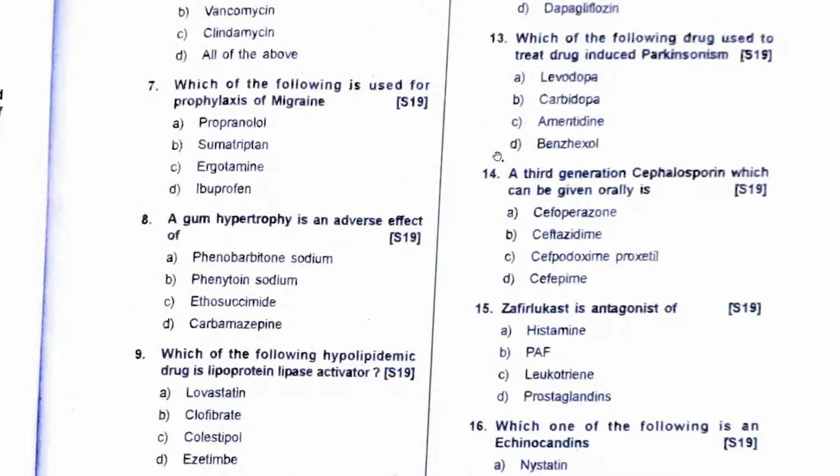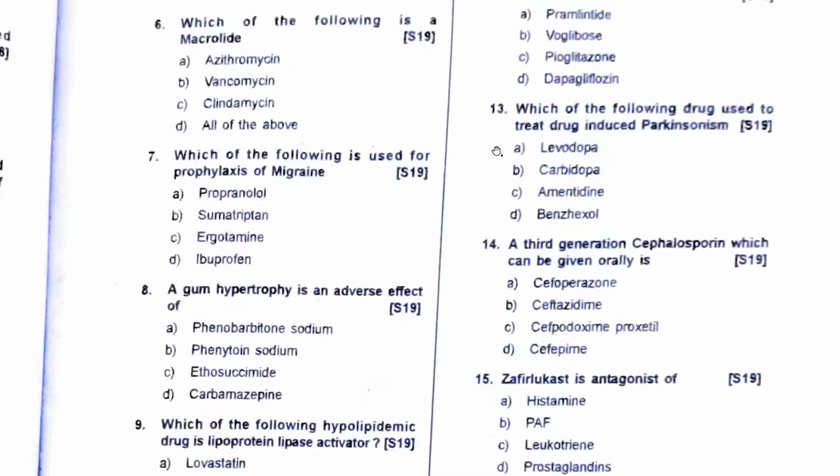Drug used to treat drug-induced Parkinson. Again, it's a repeat question. I told you it's benzhexol and benztropine. Levodopa, carbidopa, it's a fixed drug combination. Amantadine, again, it's a dopamine agonist. Benzhexol and benztropine are anti-muscarinics, right?